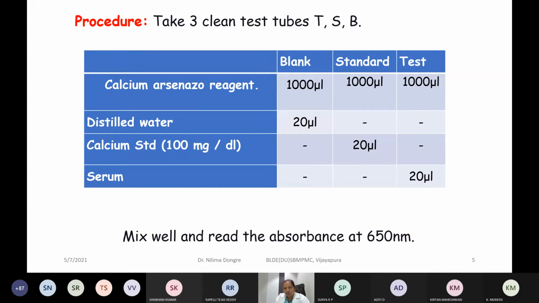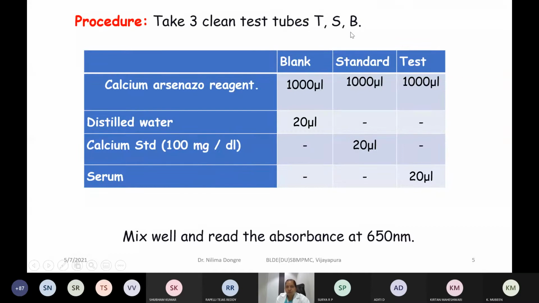It is definitely going to increase the intensity of the color that is formed, hence you have to take proper precaution while using the test tubes for estimation of serum calcium particularly. For all estimations you need clean test tubes. It does not mean that other estimations do not require clean glassware. It is not like that. Particularly for calcium, you have to have clean, dry glassware.